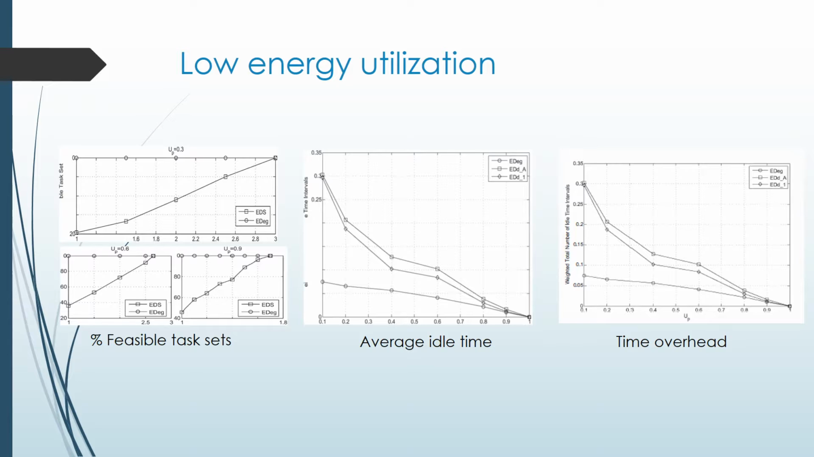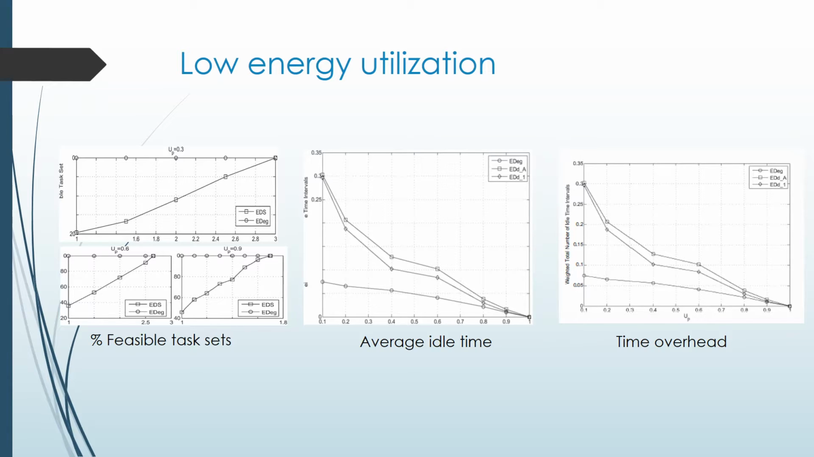The lower the number of idle time intervals, the lower the energy used for turning the processor from the state of inactive to active. The second figure shows the comparison of idle time of EDEG and EDS. The average idle time of EDEG is greater since the total number of idle times is less.